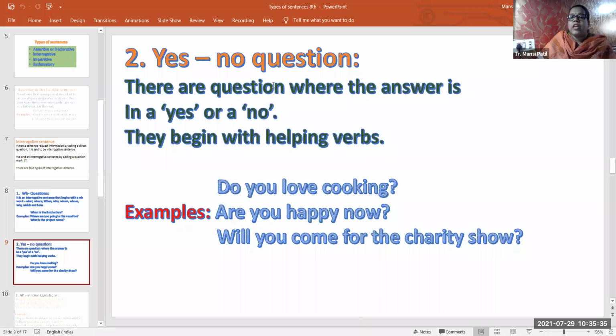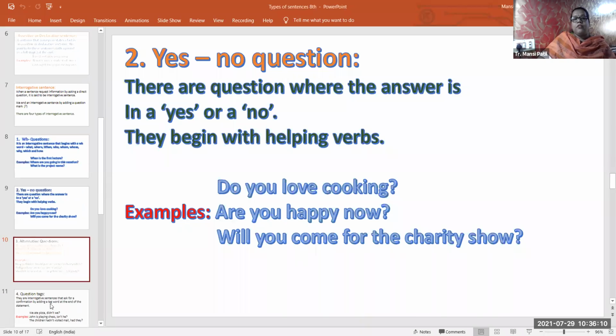So students, if you go through these questions, the answer is either yes or no. Do you love cooking? If you love cooking, you will say yes. If you don't love cooking, you will say no. Are you happy now? Yes or no. Will you come for the charity show? Yes or no. So here the answer is in the form of yes or no. So these questions also come under interrogative sentences. These are yes, no type of questions. Clear?